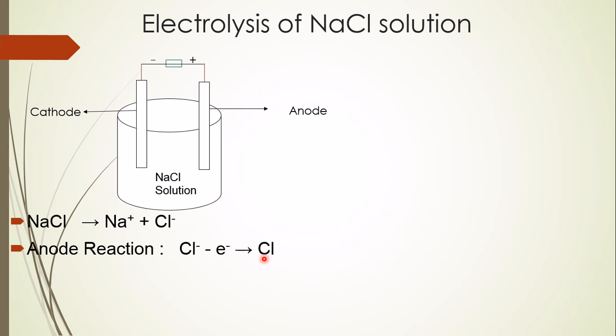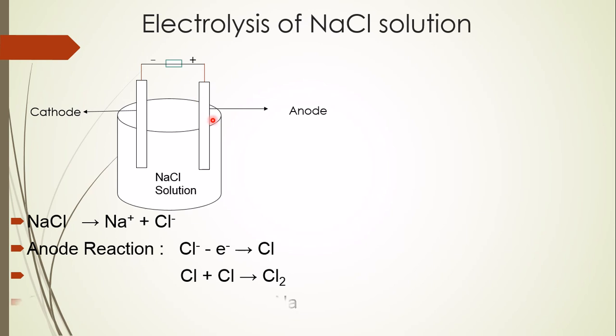You know, chlorine is a diatomic molecule. So, it will not stay alone. It will combine with another chlorine atom and make a chlorine molecule. In this way, chlorine gas is found from this anode.